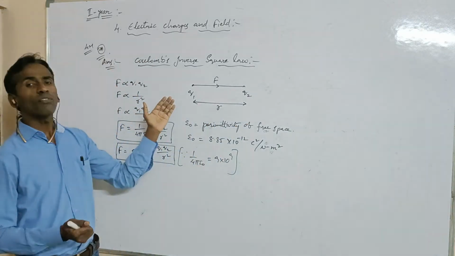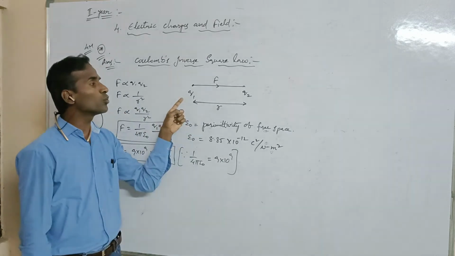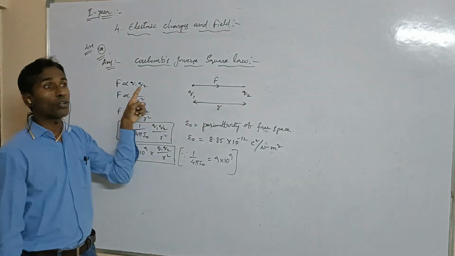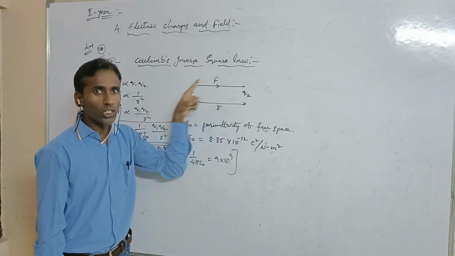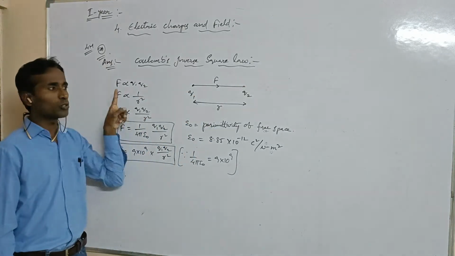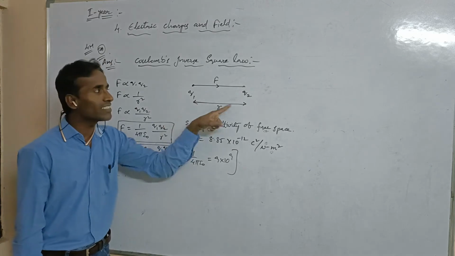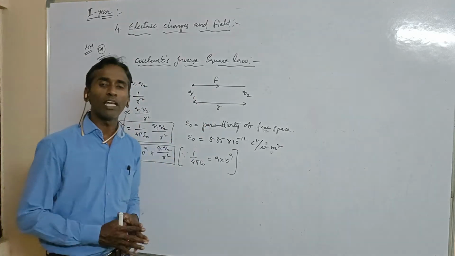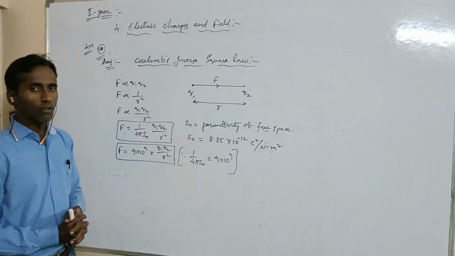The force of attraction or repulsion between the two stationary charges is directly proportional to the product of the magnitudes of these two charges and inversely proportional to the square of the distance between them. This is the statement of Coulomb's inverse square law.